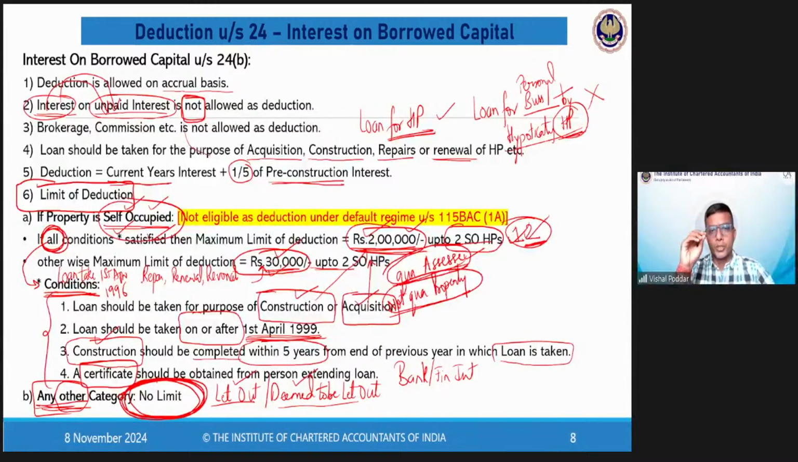Anybody has any questions on this particular point, except the yellow highlighted point? I have not yet explained the yellow highlighted point. Excepting that, any question on this point of interest?